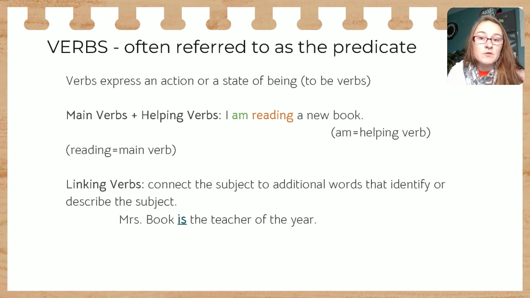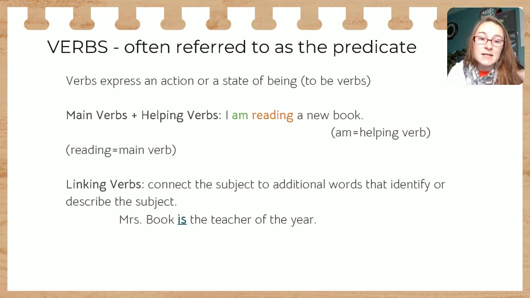So verbs, we have different types of verbs. We have our main verbs, our helping verbs. We also have linking verbs. So our main verb here as an example would be reading. I am reading a new book. Am is a helping verb. I am reading a new book.